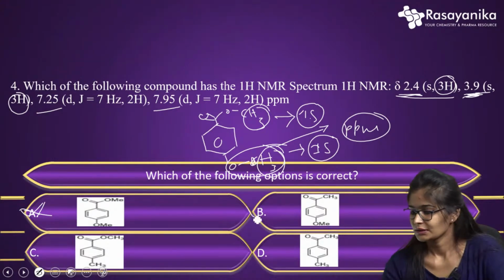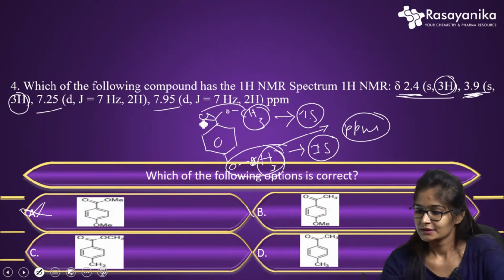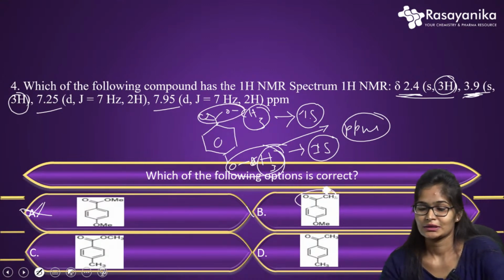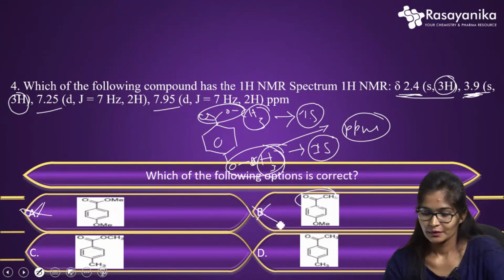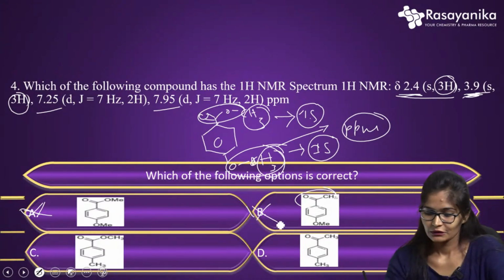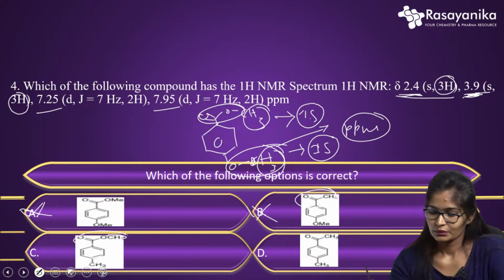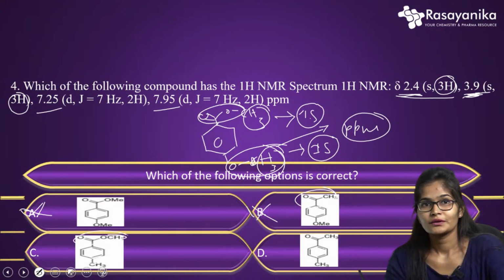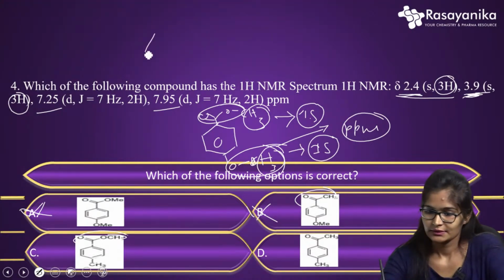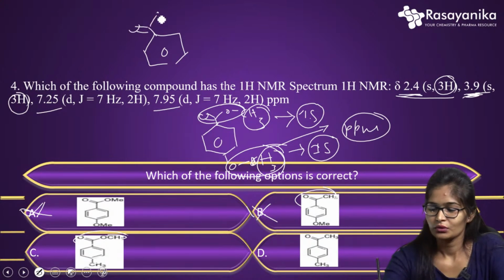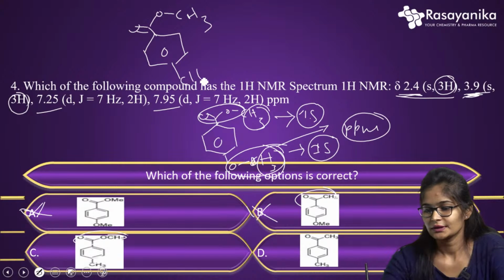Next, option B. The same thing is there, but the ester group is not there. Instead of the ester there is COCH3. Even that is eliminated. In option C, we have the ester group and a methyl group. The ester group, as you can see above, is COOCH3, right? At the para position I have CH3.